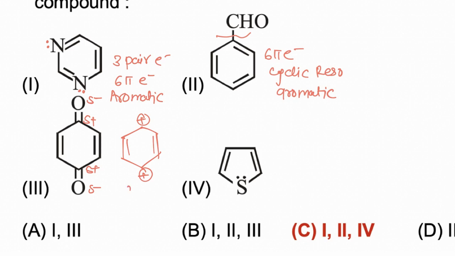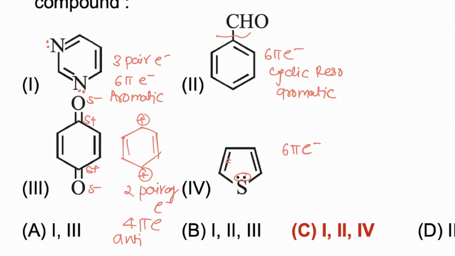Now this molecule has a pair of electrons, or a total of 4 pi electrons, so it is anti-aromatic in nature. If we take option 4, this molecule is thiophene, having a total of 6 pi electrons: 2 pi bonds and 1 lone pair of electrons which are involved in resonance.